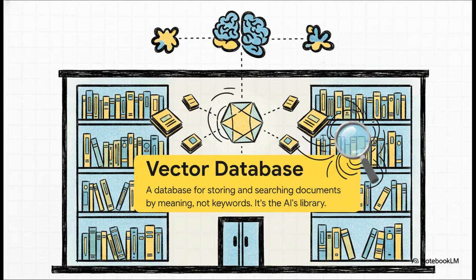So let's dig into step 2 for a second. That knowledge library is usually a special kind of database called a vector database. The easiest way to think of it is as a library designed for an AI.